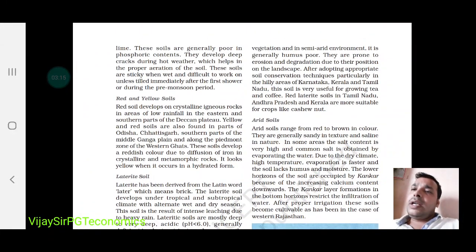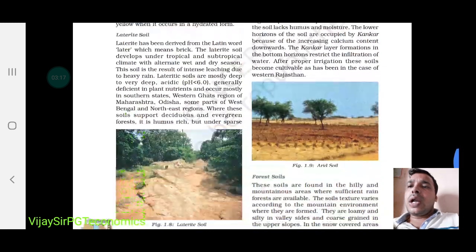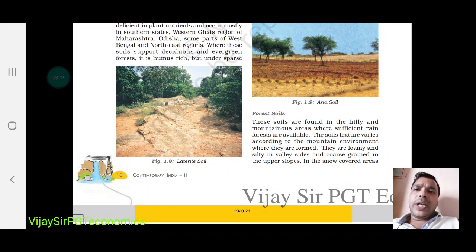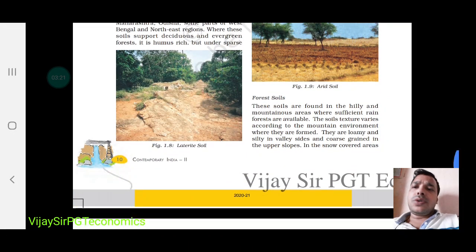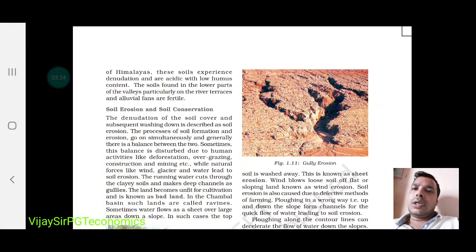Next, the different red and yellow soil, arid soil, laterite soil. Just go through that, it's very easy. You can find pictures also, and you will find the different types of these soils.